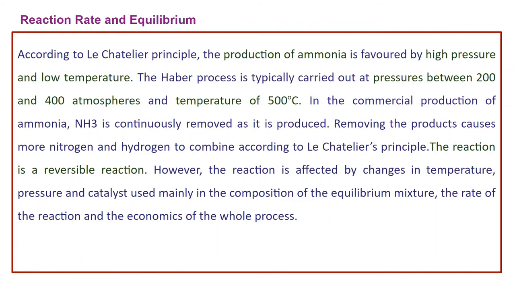Removing the product causes more nitrogen and hydrogen to combine, according to Le Chatelier's principle. So if we maintain the temperature lower and the pressure higher, then there will be the manufacturing of ammonia.